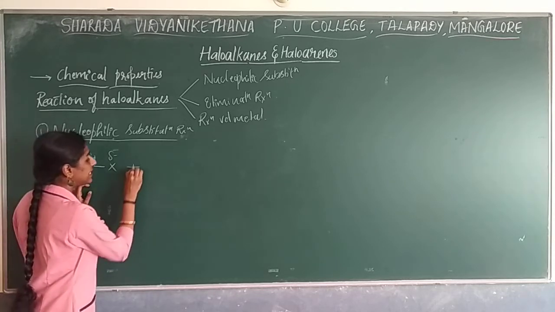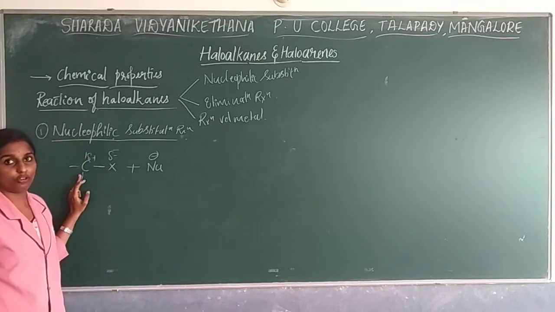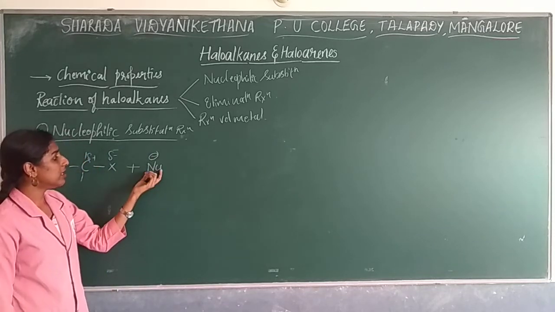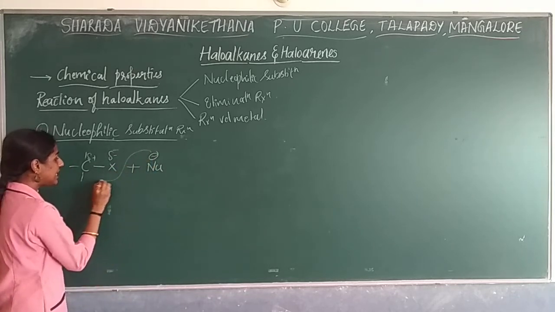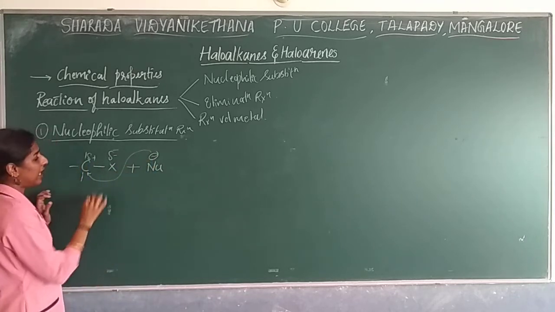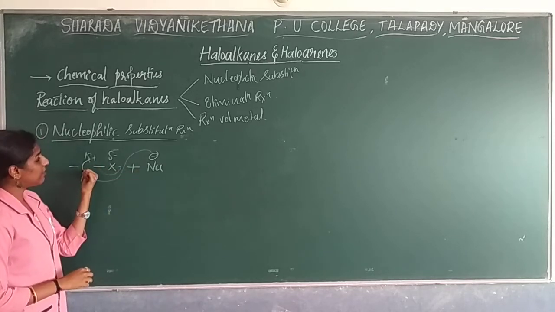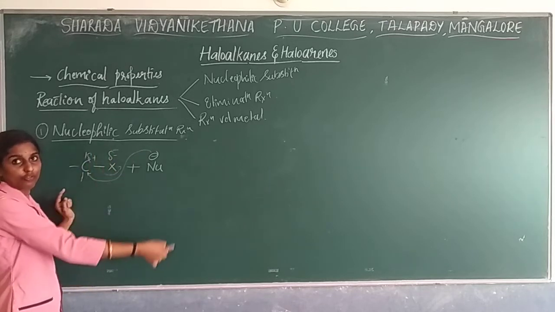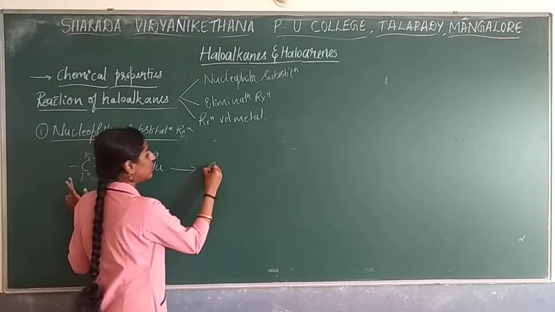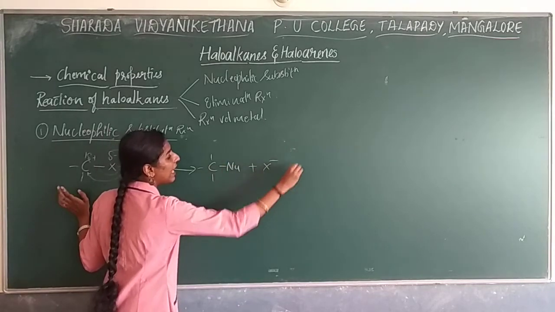What will happen? It will get attacked easily by any nucleophile, which is negatively charged. When the carbon is attacked by the nucleophile, the halogen will be removed from the compound as a halide ion.